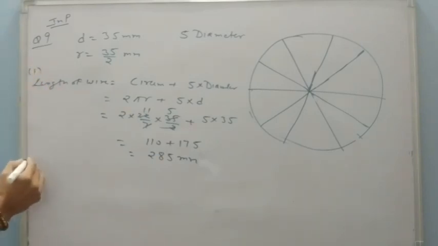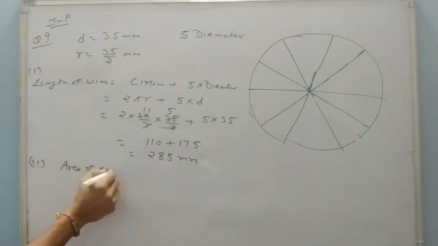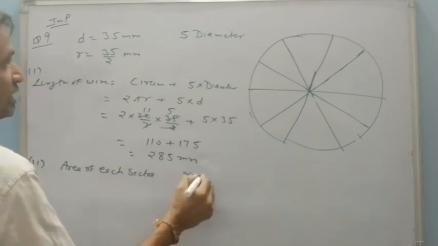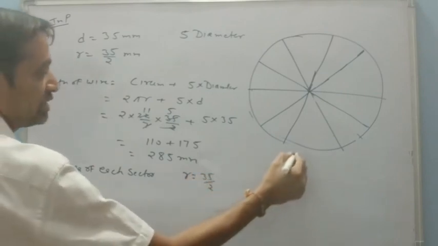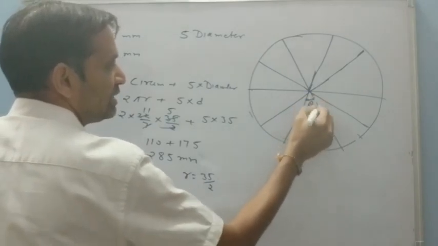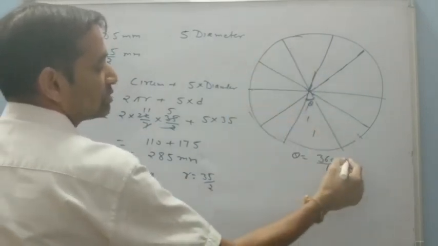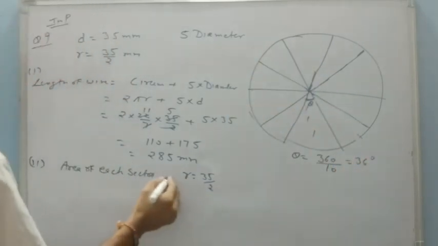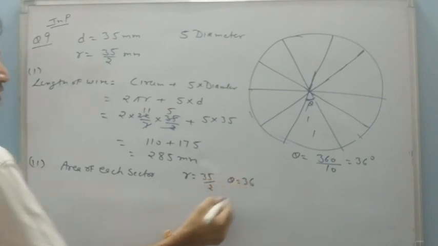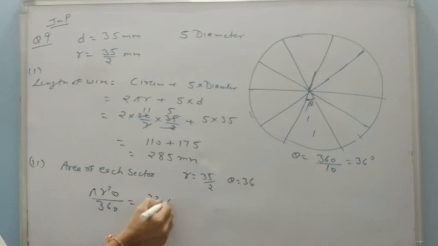In the second part, he says find the area of each sector made by this wire. So first of all, r is, we know, 35 by 2. But what about theta? If I want to find the area of this sector, then theta will be 360 upon 10, because there are 10 sectors now. So it is 36 degrees. So theta is 36.